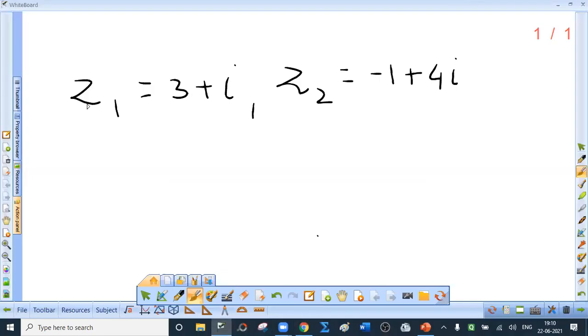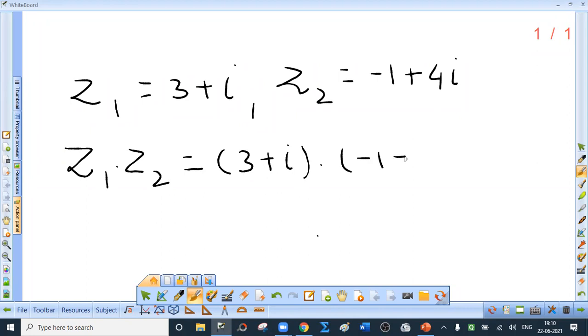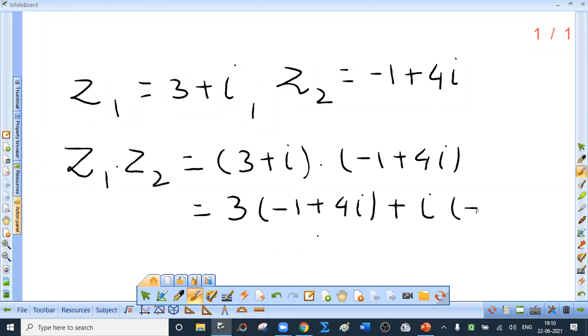This is z1, the first complex number, 3 plus i. The second complex number z2 is minus 1 plus 4i. The product is denoted by z1 into z2. So it is 3 plus i, don't write, just listen to me, into minus 1 plus 4i. By the distributive law, first we multiply by 3. So 3 into (minus 1 plus 4i), plus i into (minus 1 plus 4i).